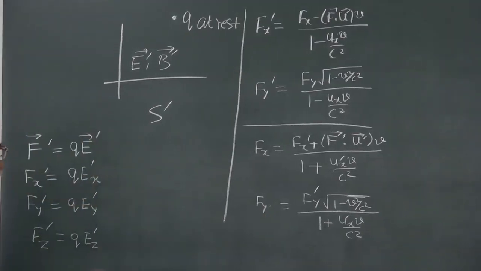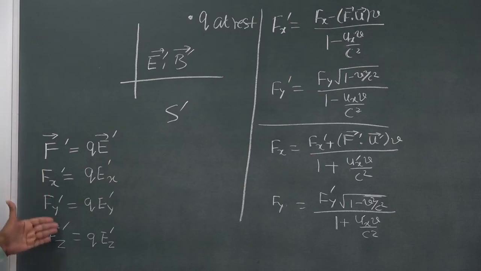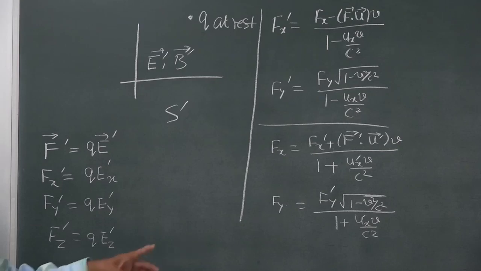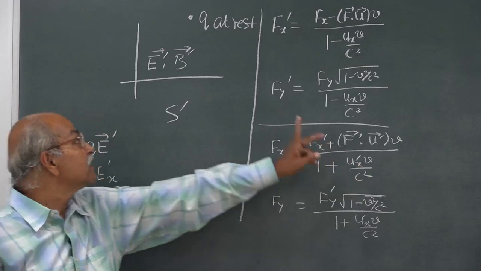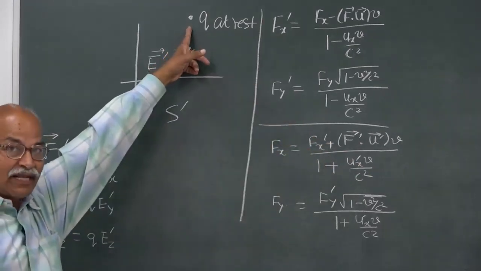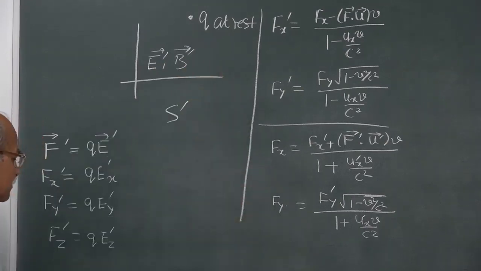If I transform these forces Fx prime, Fy prime, Fz prime to Fx, Fy, Fz, this u prime is 0, because I have taken my particle at rest in S prime. So u prime is 0, and therefore it is a great simplification.